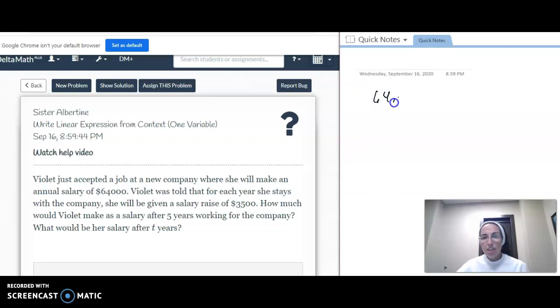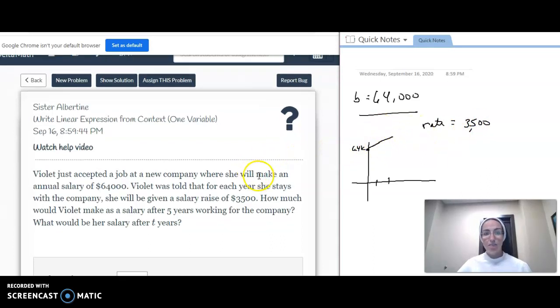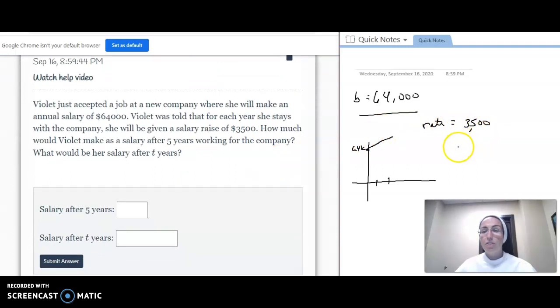So you should think of her initial value as her base salary. So this is like her y-intercept. She can only go up from there. So she starts at 64,000, 64K. And every year she gets 3,500 more. And the next year she gets 3,500 more. So my rate is 3,500 because every year that gets added onto her base of 64,000. So how much would she make after 5 years?